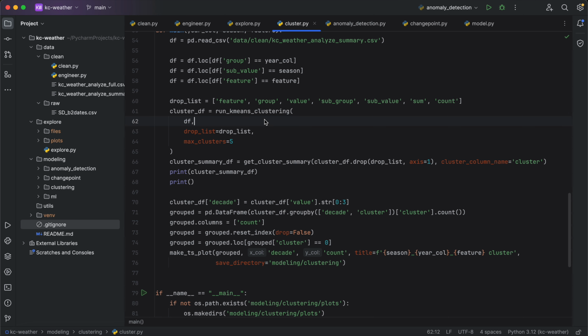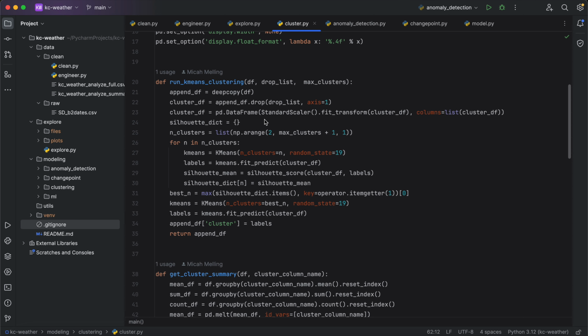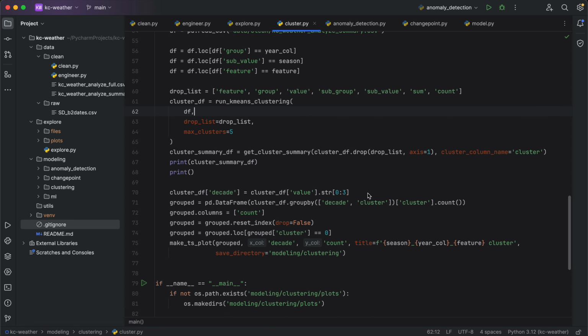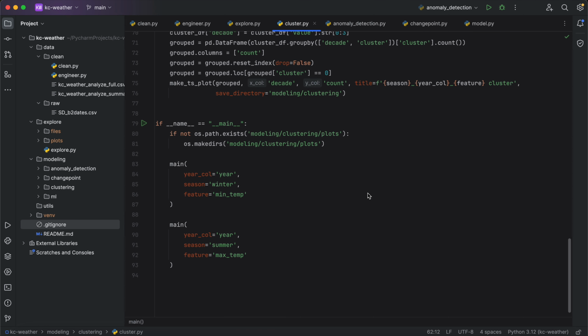So we do just classic k-means clustering. We do a silhouette score here to determine the optimal number of clusters. But again, the thinking is that if there is not much variability in weather over time, then if we find 2 clusters, for example, decades should be roughly evenly represented across clusters. So again, if we have 2 clusters, we should see 5 observations in the 1950s, 5 observations in the 1960s, 5 observations in the 1970s.